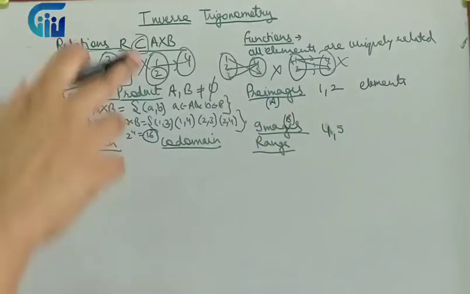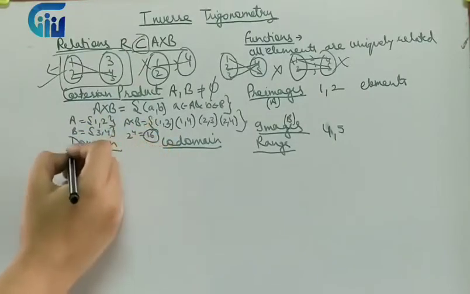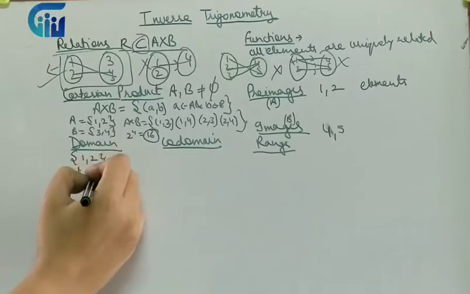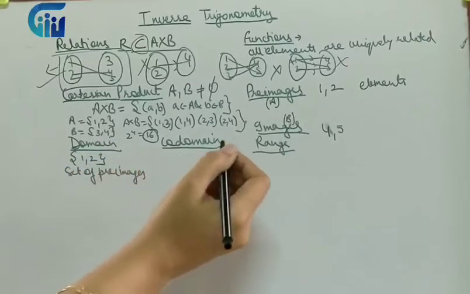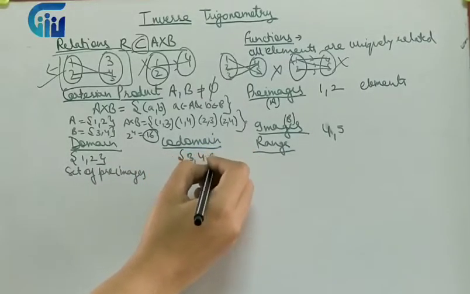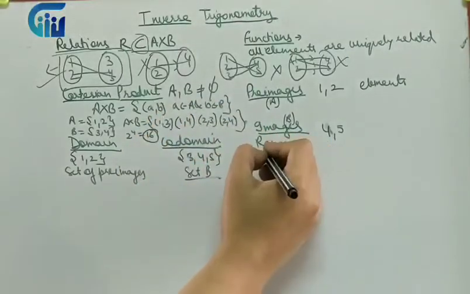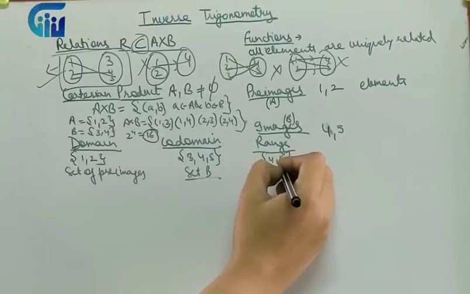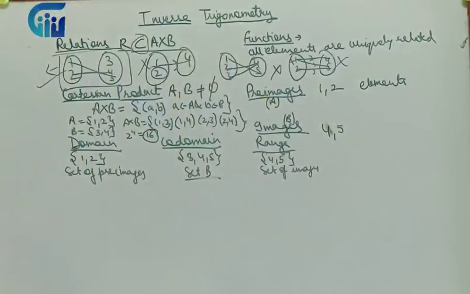From this comes the term domain. Domain is the set of pre-images. What is codomain? It is my whole set B. What is range? The set of images. The set of images becomes my range. Clear?